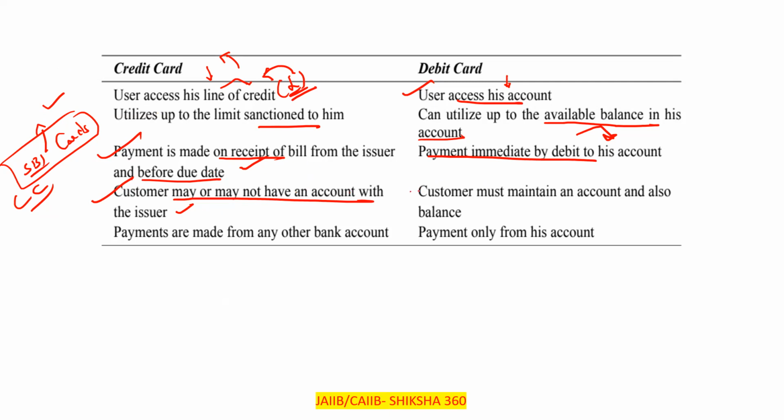Here, for a debit card, the customer must maintain an account and also have a balance. For a credit card, payments can be made from any other bank account, whereas for a debit card, payment is only from his own account. So these are some of the basic differences between the credit card and the debit card. Now after that, we will move to the next point.